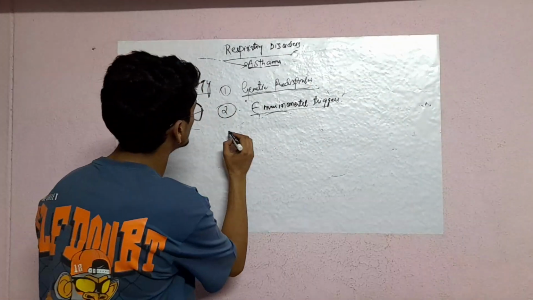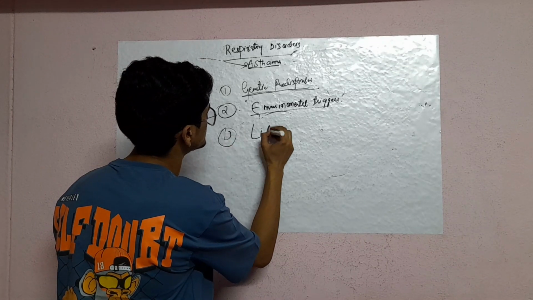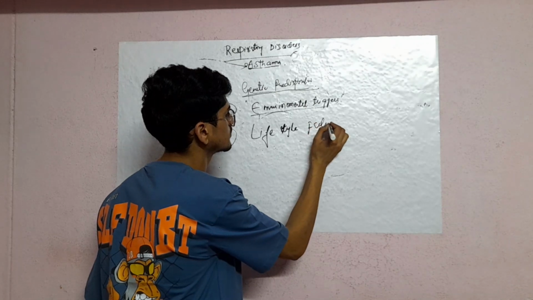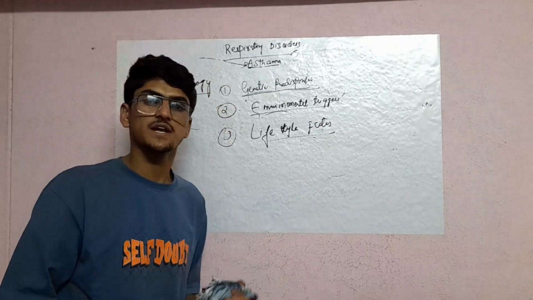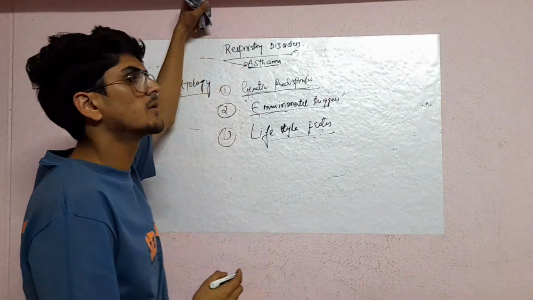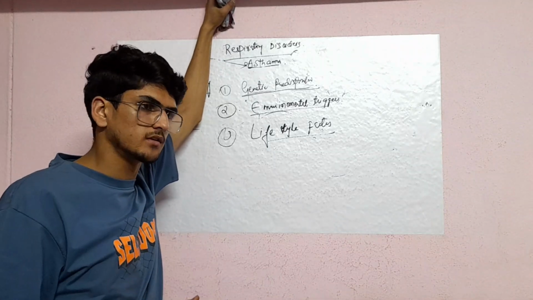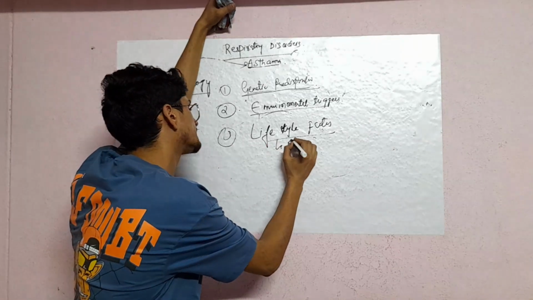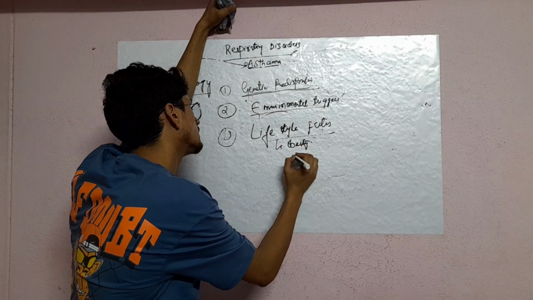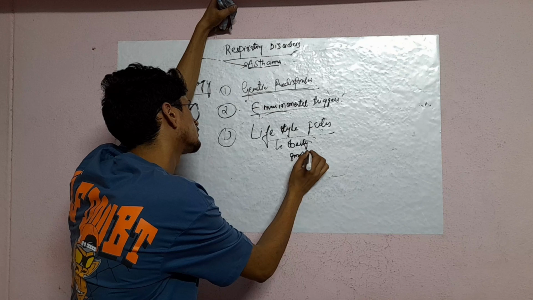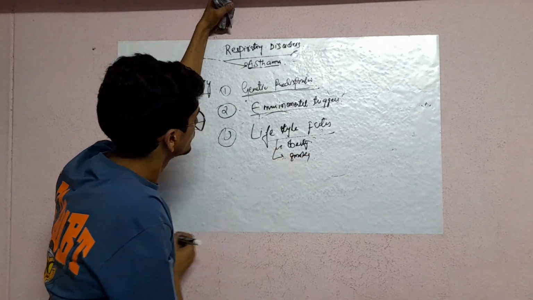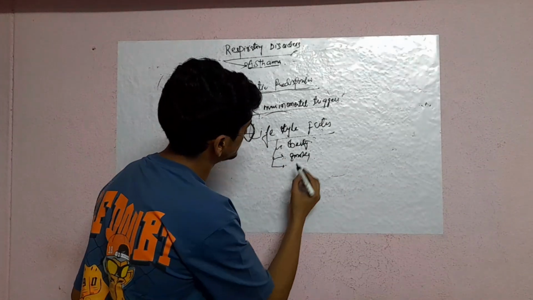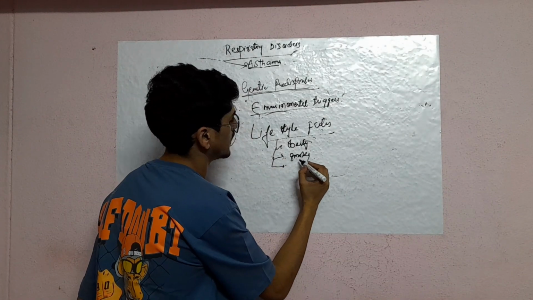Next one, third one. So we know lifestyle factors. If our lifestyle factors are not suitable for our respiratory system, some of the lifestyle factors like obesity, smoking, or physical inactivity can lead to asthma.